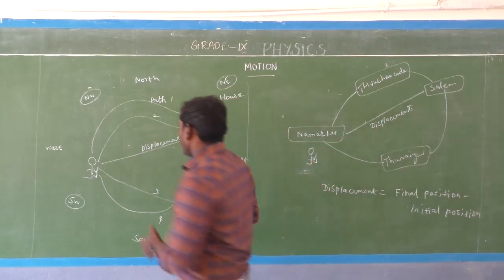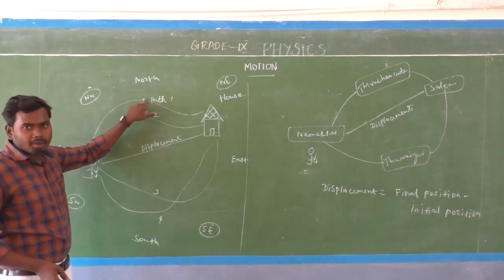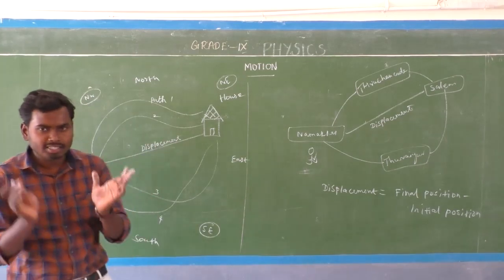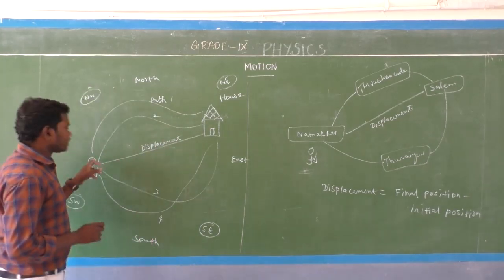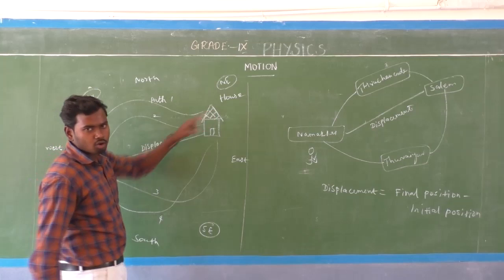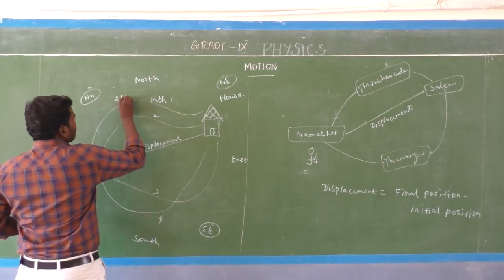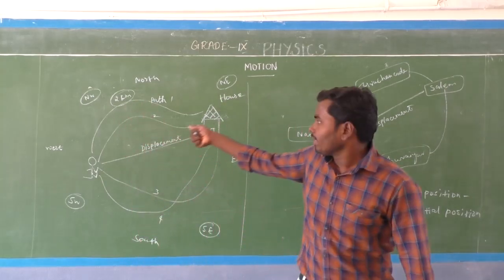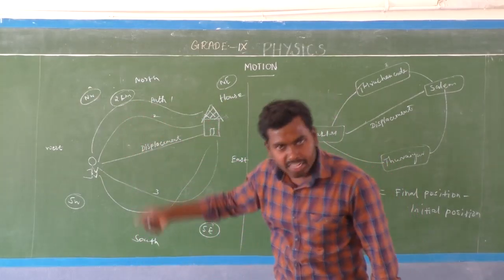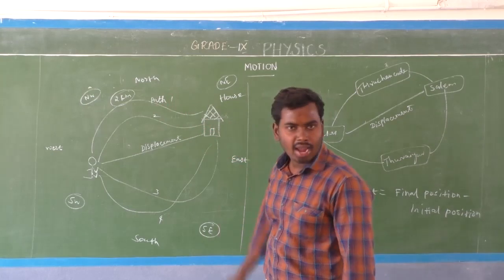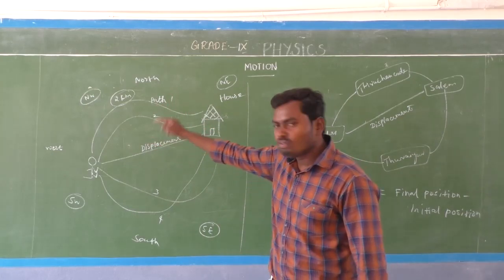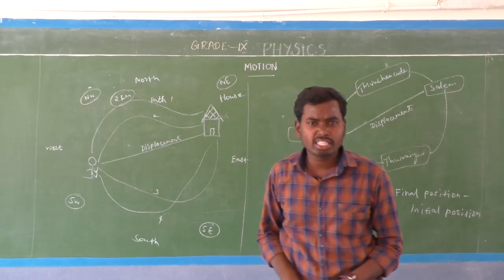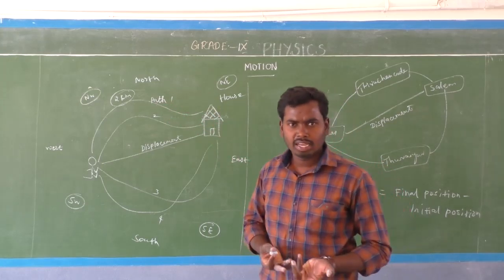But the distance has a magnitude. What is magnitude, sir? Magnitude is a number. For example, the distance between that boy and the boy's house may be 2 kilometers. That 2 kilometers is the magnitude, but there is no direction, because at every point in distance the direction is continuously changing. So we should not consider that, isn't it?